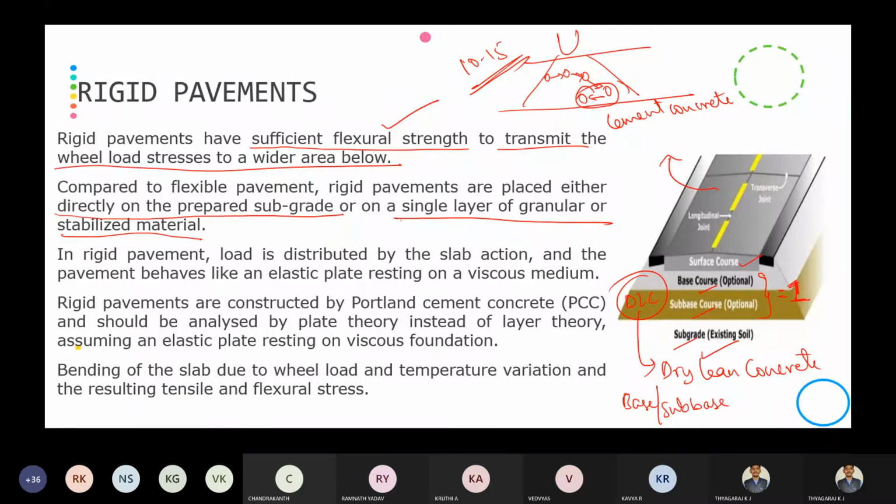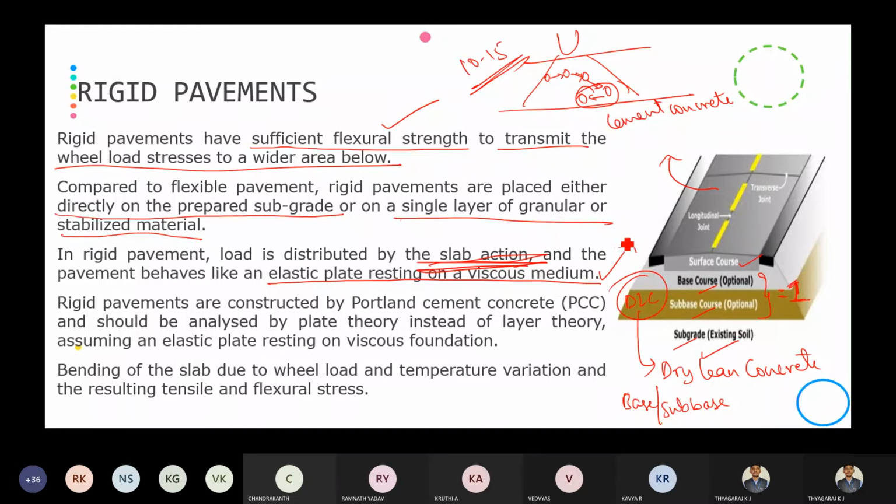Then in the rigid pavement, load is distributed by slab action. As I was telling, the load is distributed by slab action, and the pavement behaves like an elastic plate resting on a viscous medium. Because of the slab action of the rigid pavement, the stress will be transferred. Viscous medium means the subgrade, which is viscous in nature.